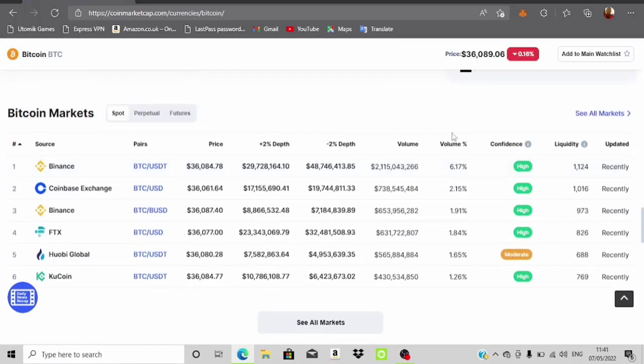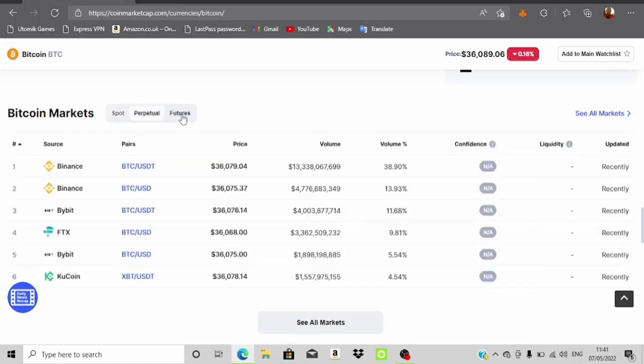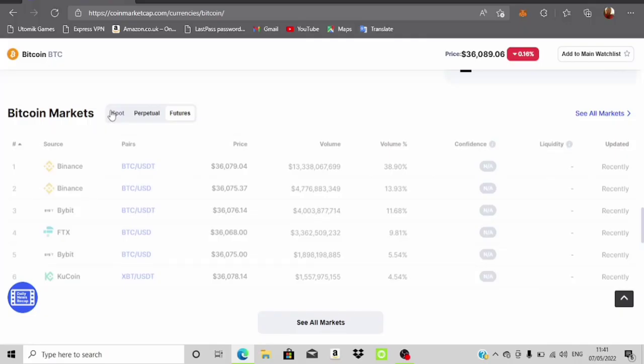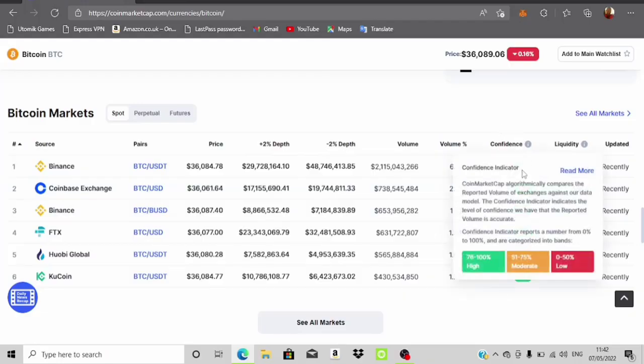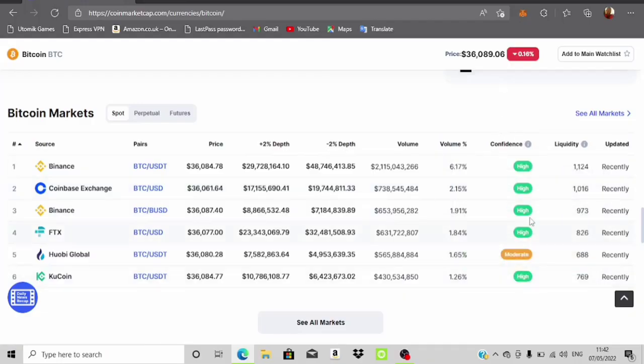Yeah, this is it. This is the Bitcoin market, the spot Bitcoin market. This is not the perpetual Bitcoin market, nor is it the official Bitcoin market. This is not what we're looking for. We're looking for just the spot Bitcoin market, right? Over here, it gives you the confidence that coinmarketcap has in them, which is a very handy tool for you to know whether you should trade with them or not. So here is the liquidity, here is the updated time, which is recent, and the volume, the volume percent, and the depth, that's the negative depth and the positive depth, and the price difference, right?